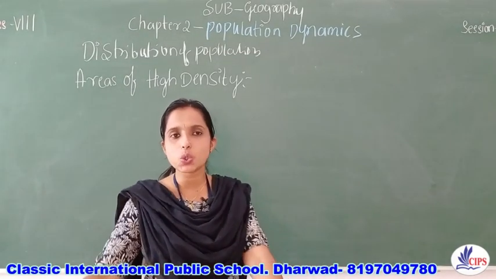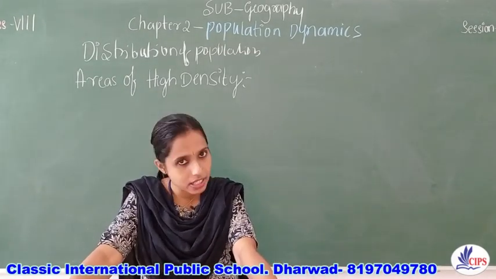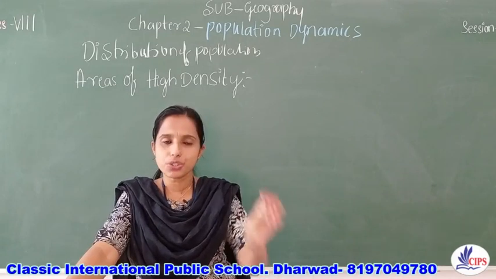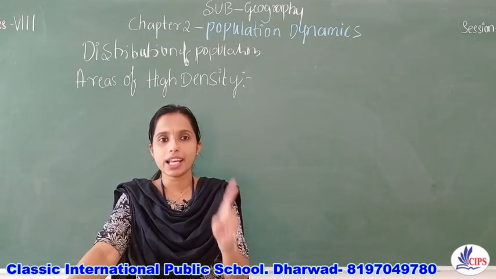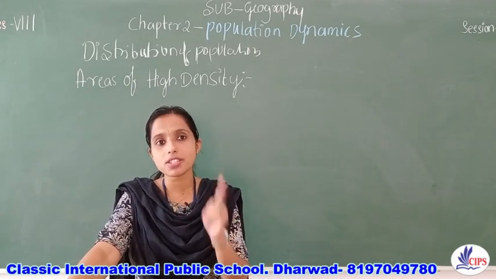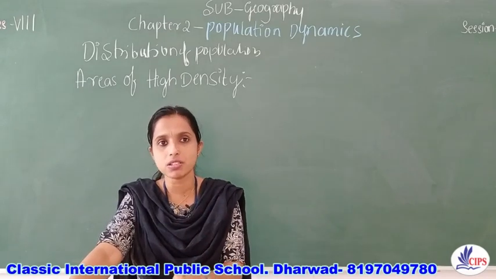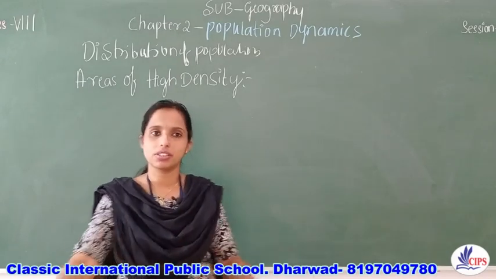So which areas do we call areas of high density? Such areas wherein density of population is about 200 persons per square kilometer.